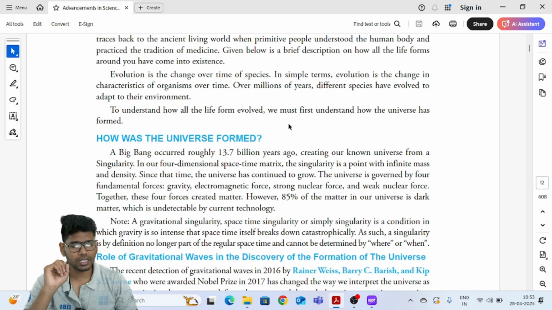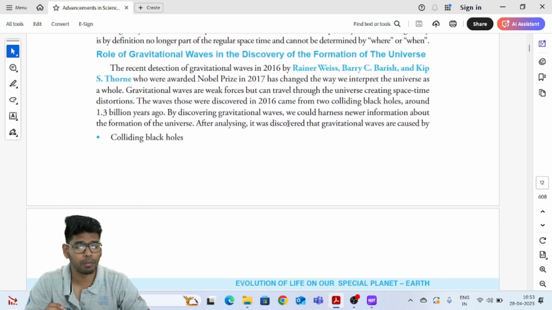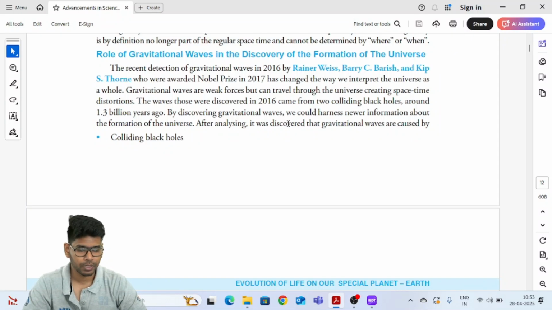The next important thing for us is the role of gravitational waves in the discovery of the formation of the universe, right? In 2016, Rainer Weiss, Barry Barish, as well as Kip Thorne were awarded the Nobel Prize in 2017, because for the first time we were able to measure gravitational waves using the Laser Interferometer Gravitational Wave Observatory, right?